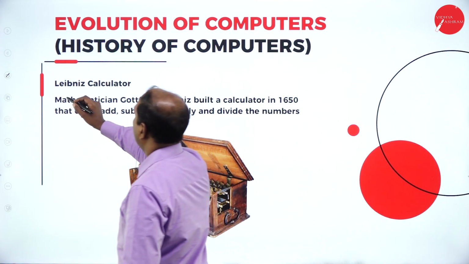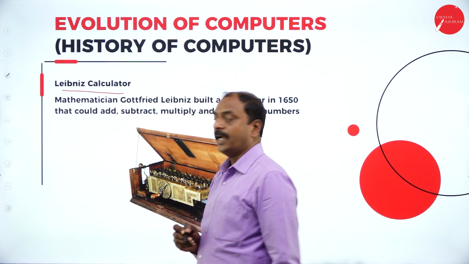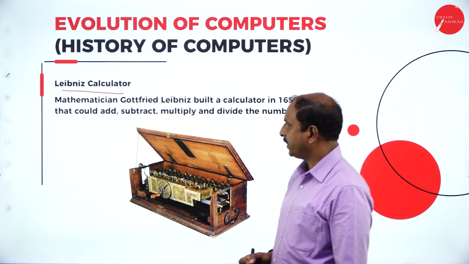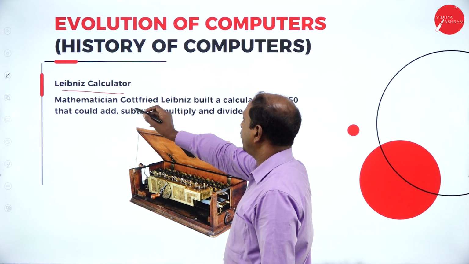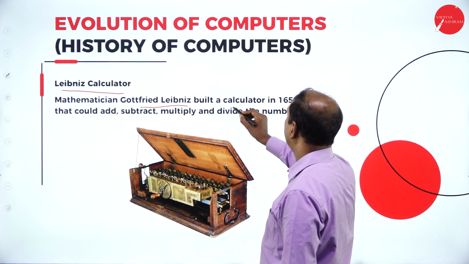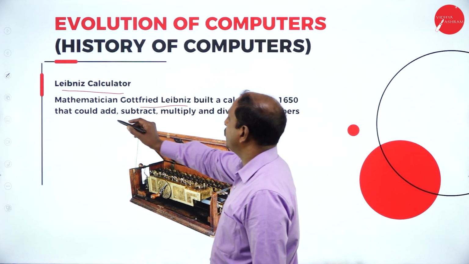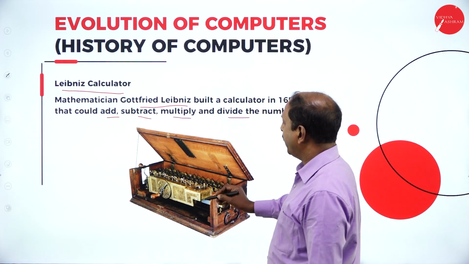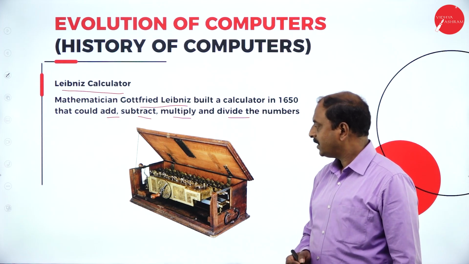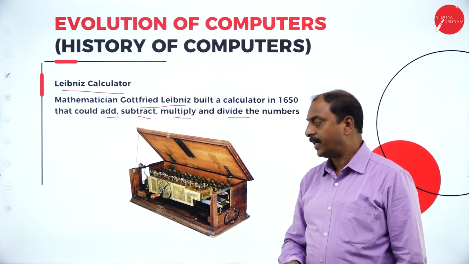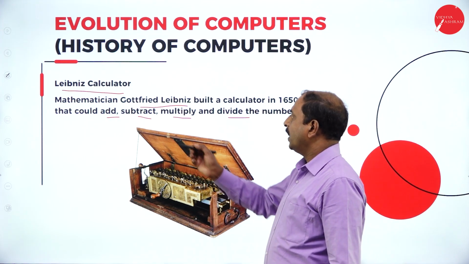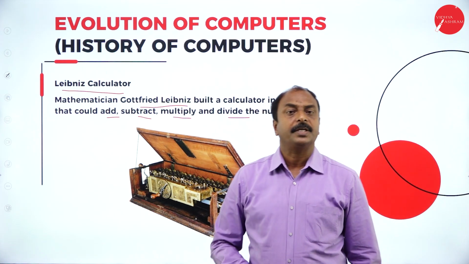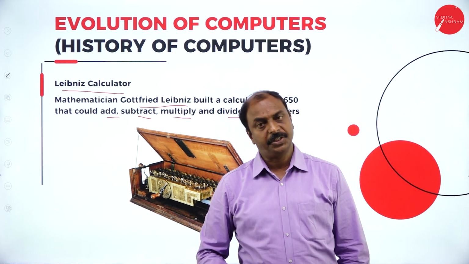Next one is the Leibniz calculator, and it is one of the devices. The mathematician Gottfried Leibniz built a calculator that could add, subtract, multiply and divide numbers, and it is one of the mechanical devices, or we can say an electromechanical device. They were using it for addition, subtraction, multiplication and division operations.